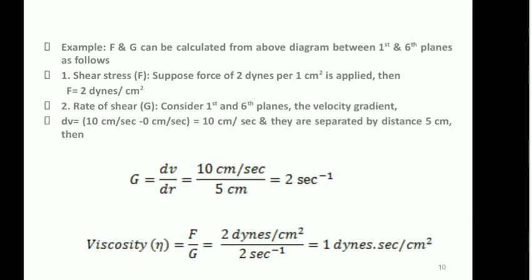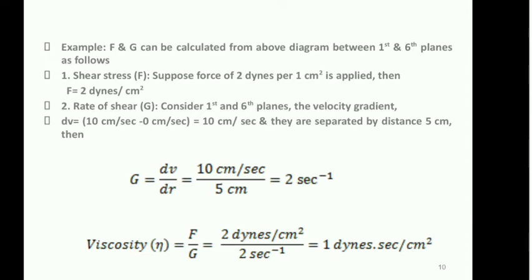Substitute the values. Viscosity, denoted by eta, is equal to F upon G, is equal to F, the value of F is 2 dynes per centimeter square, and the value of G is 2 per second. So 2 divided by 2 will remain as 1. So 1 dyne, second, seconds is in the denominator, so it goes to the numerator.